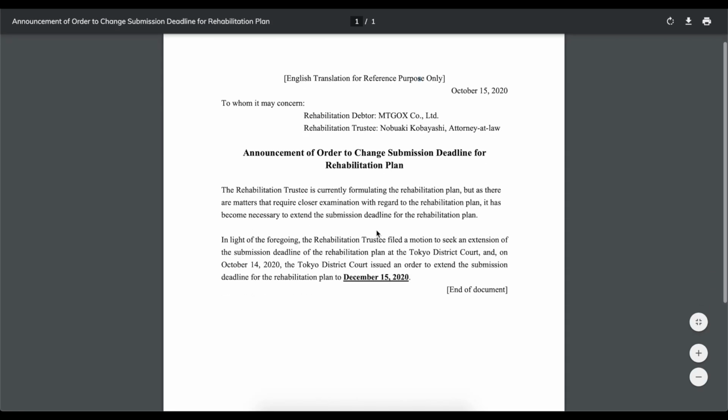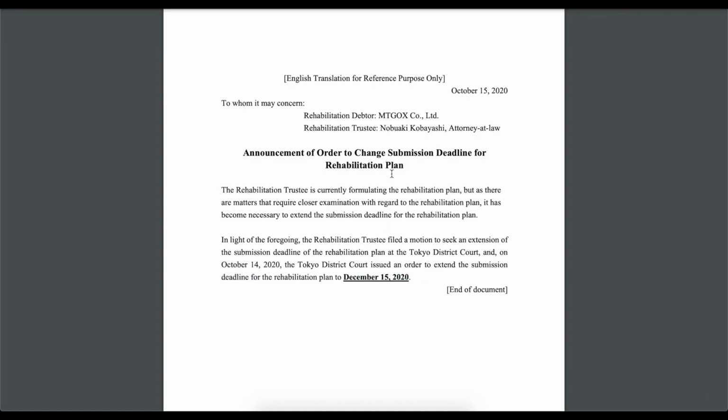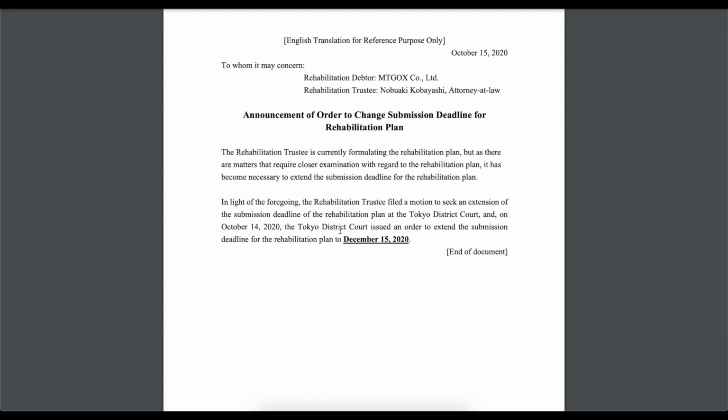And today I would like to show you a couple of things, and I will start from this one, and this is the announcement about the deadline for the rehabilitation plan from Mt.Gox. It was delayed several times, so currently it is on December 15th, and a lot of people are expecting that if this plan is announced and a lot of Bitcoin in the possession of Mt.Gox would have to be distributed, so they should be sold on spot or maybe OTC or whatever, but in any case it's the selling pressure which should affect the price.